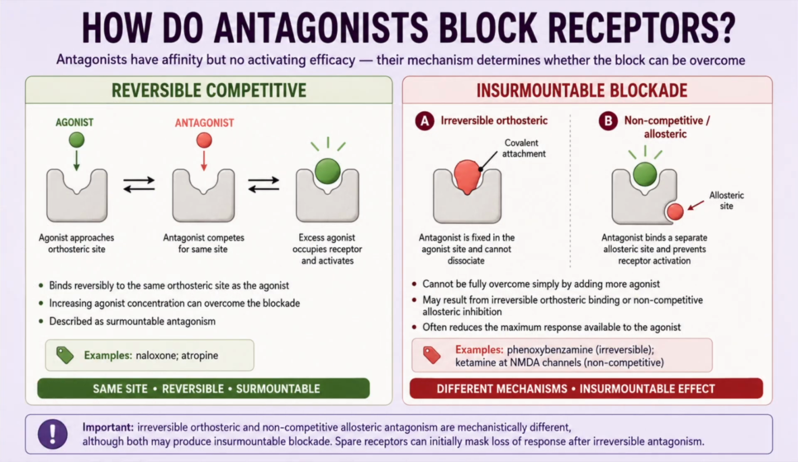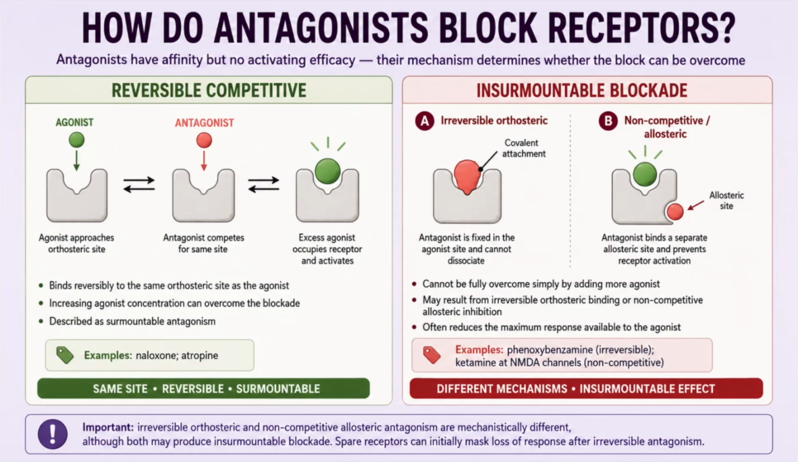How do antagonists block receptors? First, a terminology clarification. The statement "affinity without efficacy" applies specifically to a neutral antagonist. An inverse agonist, as we just saw, has negative efficacy. Neutral receptor antagonists can produce blockade through different mechanisms.